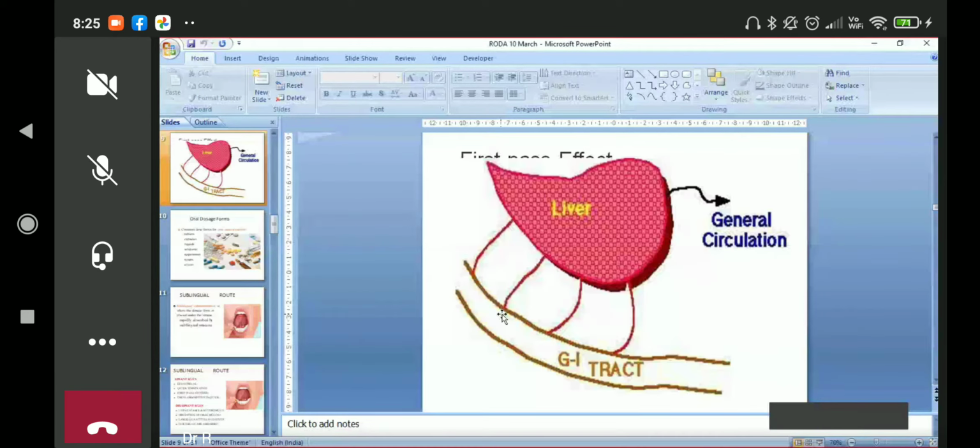And this is a diagrammatic representation of first pass metabolism. If we see here, from the GIT, the drug will reach through the mesenteric blood vessels to the liver. In the liver, it may get metabolized because we have cytochrome enzymes here, cytochrome 3A4, which metabolizes the majority of the medicines, and whatever drug is left will reach the general circulation through the hepatic veins.